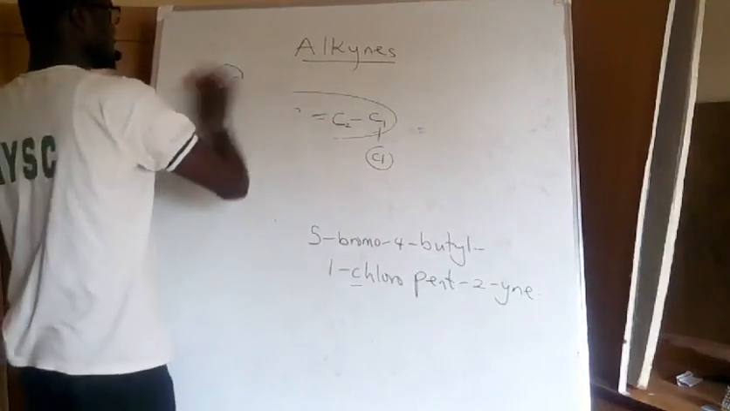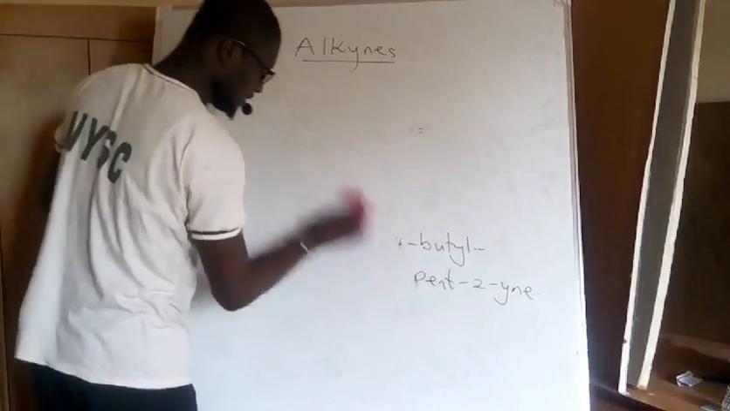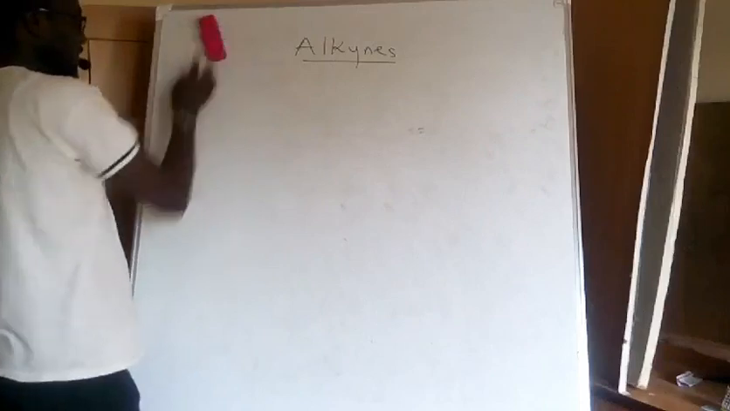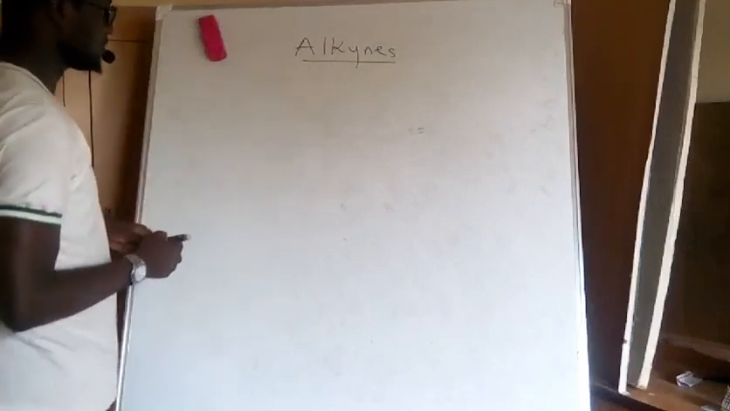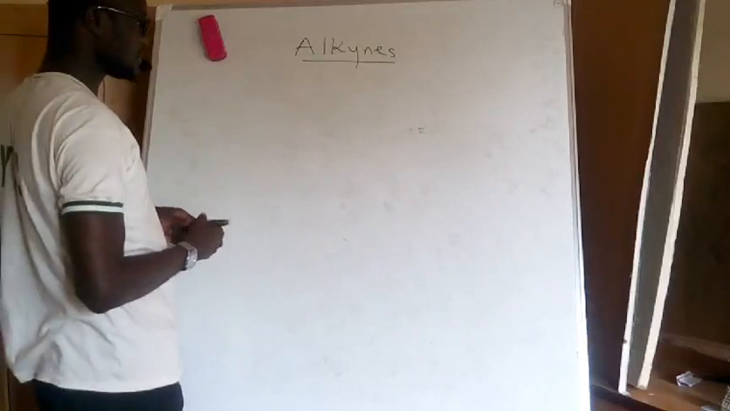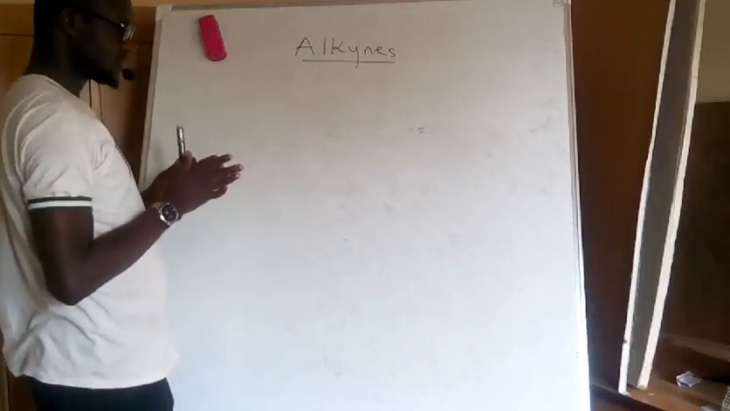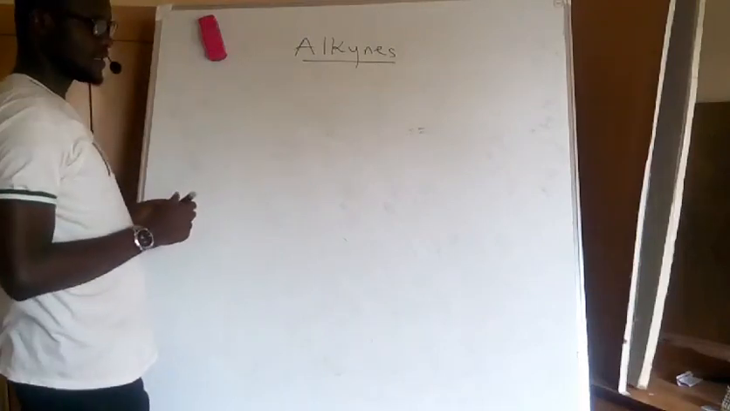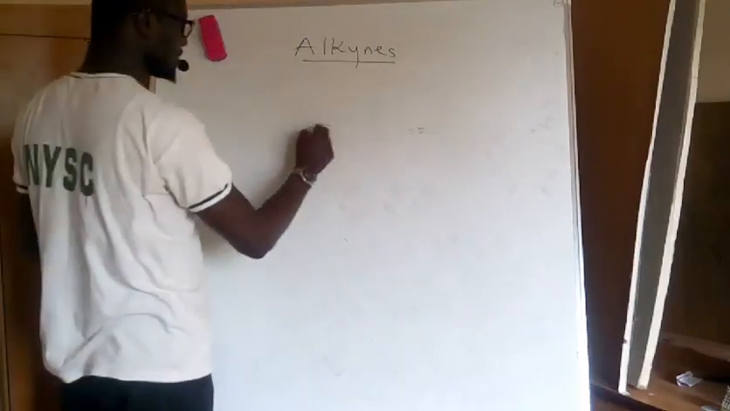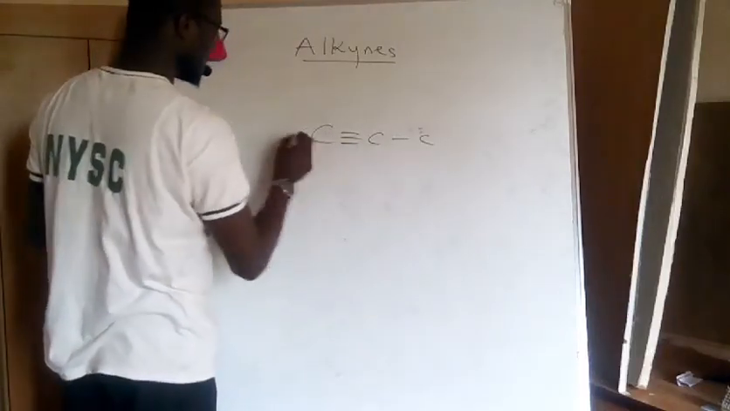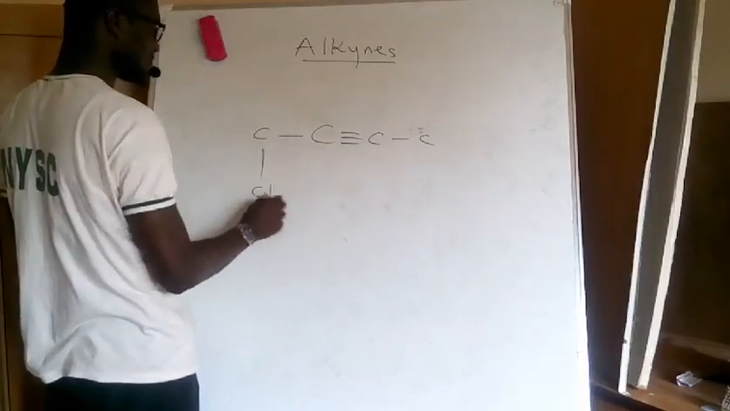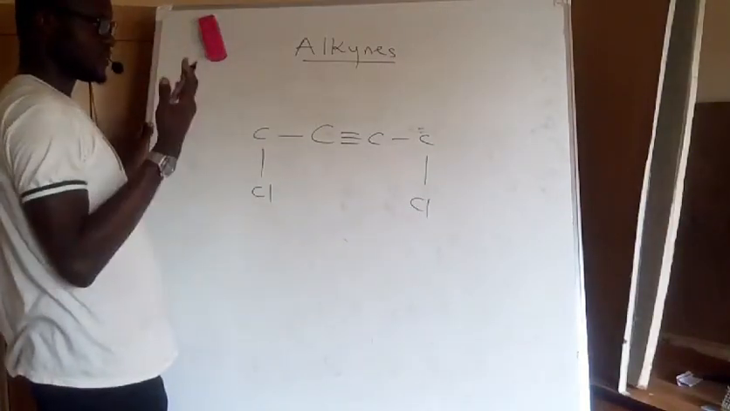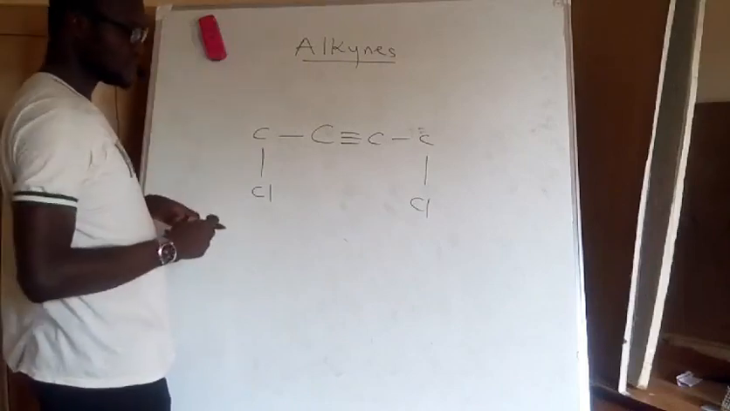So let's look at this now. We made mention of geometric isomerism, where we have cis and trans configuration, and we say that particular isomerism is only restricted to alkenes. Now, why is it that alkynes do not exhibit geometric isomerism? Because when we say geometric isomerism, we are talking about having substituents both below or both above the compound, or one above and the other below.